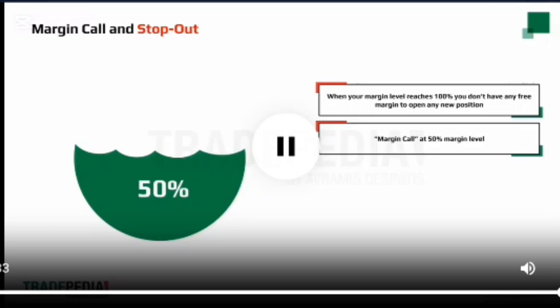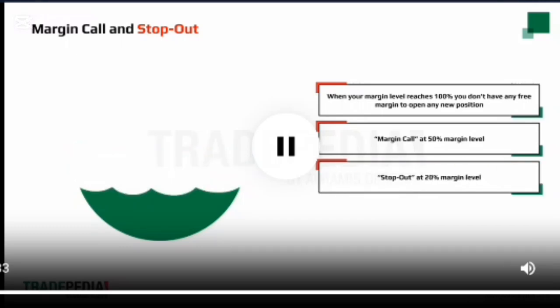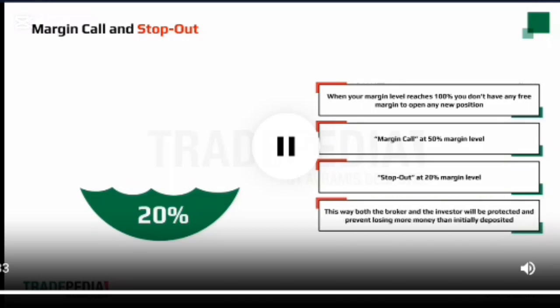If your position keeps losing and your margin level drops to 20%, your account will be stopped out automatically by the broker and positions will be closed to return the margin level to 100%. This way, both the broker and the investor will be protected and prevented from losing more money than initially deposited into the account in normal market conditions.